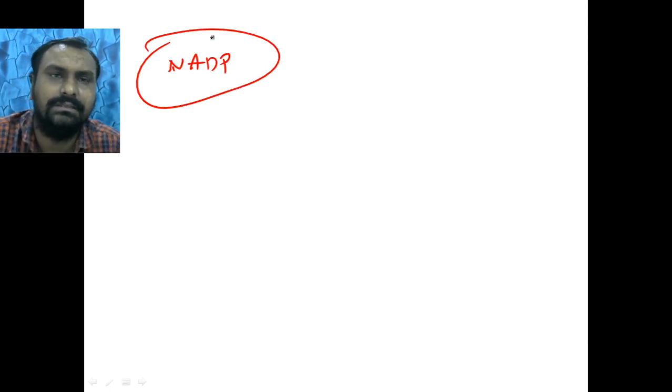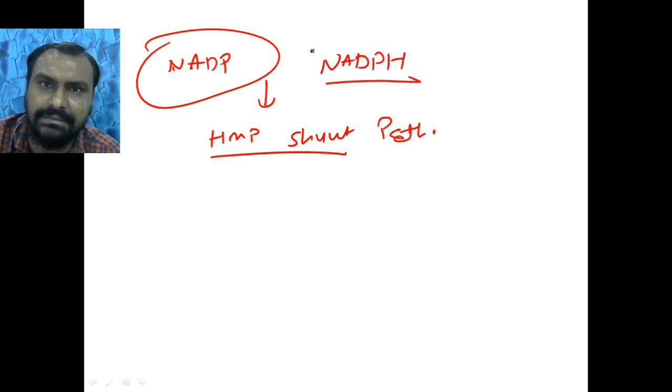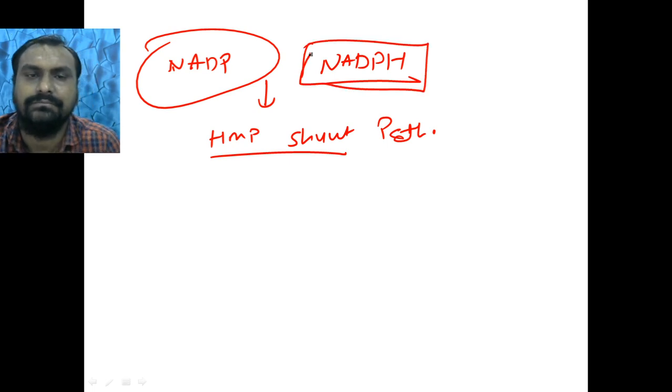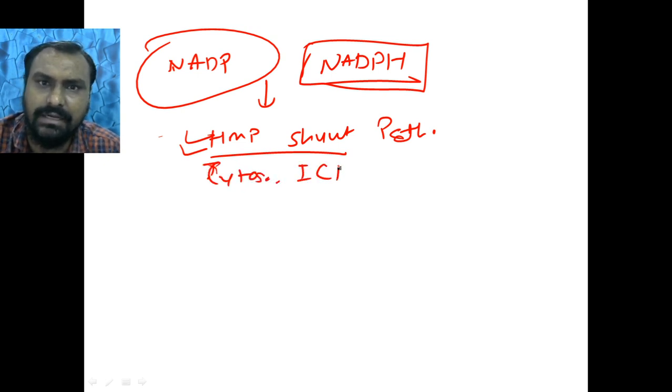So which are the NADP producing reactions? The main one is the HMP shunt pathway. G6PD is the main enzyme, glucose 6-phosphate dehydrogenase. Here it will produce NADPH. Another is cytosolic isocitrate dehydrogenase.